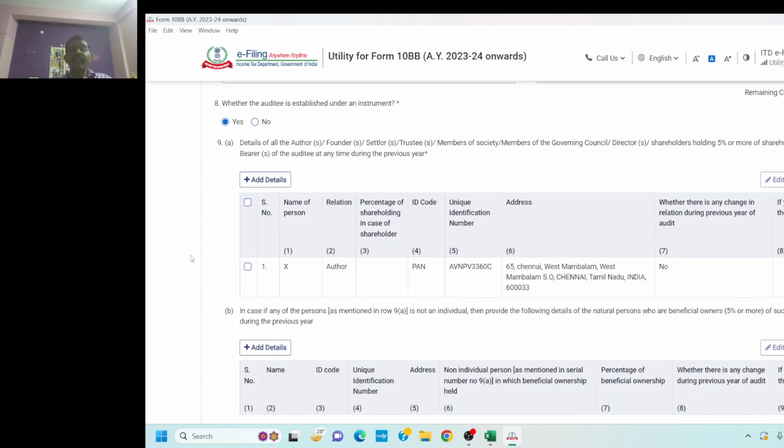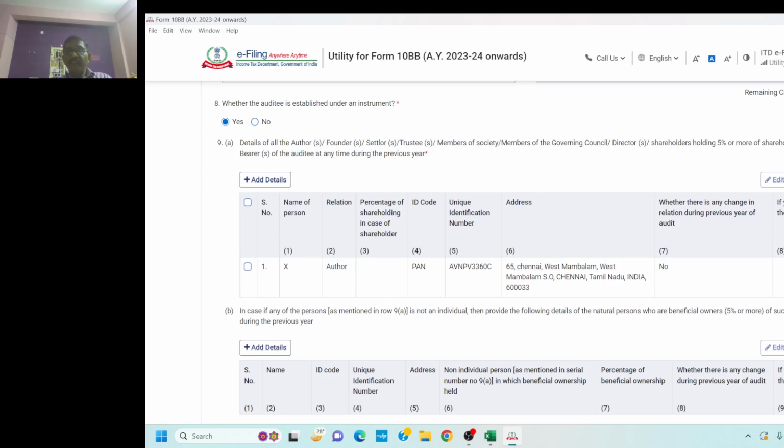Then clause 9 is divided into two clauses, clause A and clause B. Clause A talks about details of all the authors, founder, settlor, trustee, members of society, members of governing council, directors, shareholding, holding more than 5%, office bearer of the auditee at any time during the previous year. So please get all the details of all these persons at any time during the previous year, and you will have to fill it in the manner in which it is given.